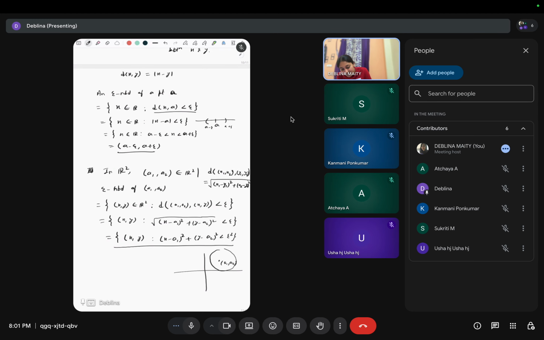This is a disk, because this is less than epsilon, so all the points inside the radius epsilon. So the epsilon neighborhood of a point a1 a2 here is an open disk, because this is less than epsilon square, an open disk with center a1 a2 and radius epsilon, right? So this is in R2 and this is R.